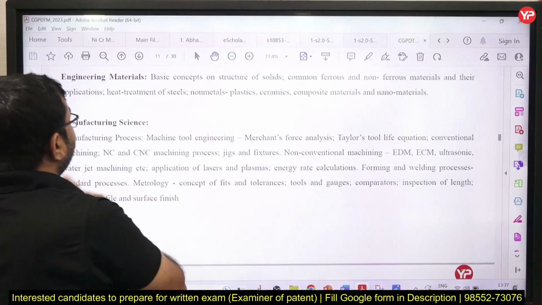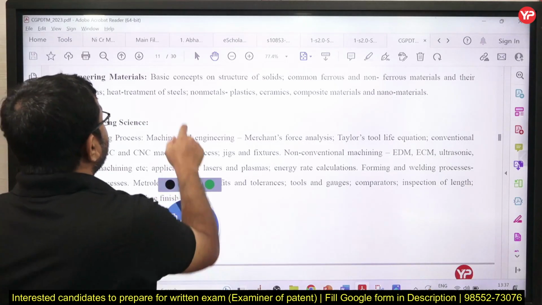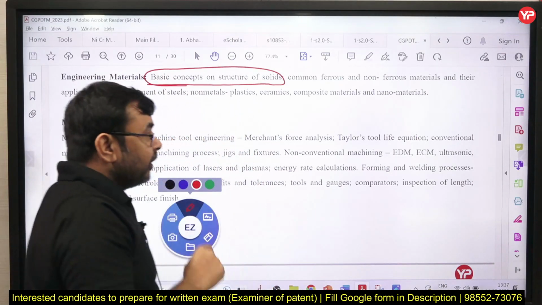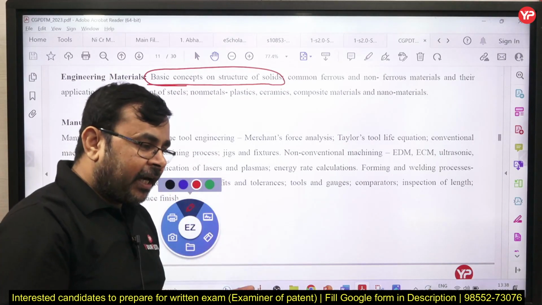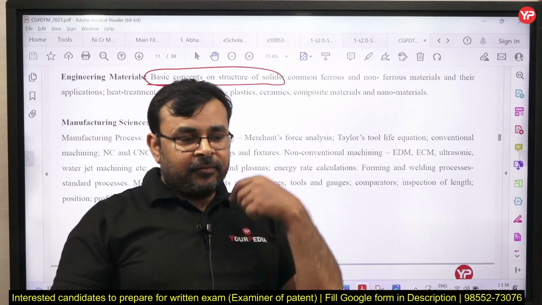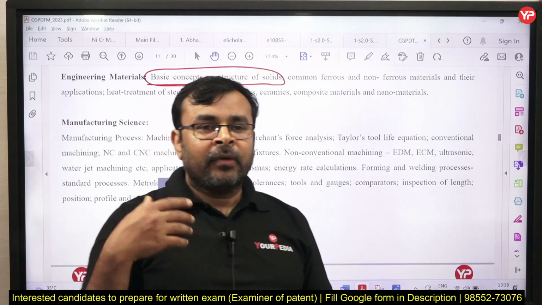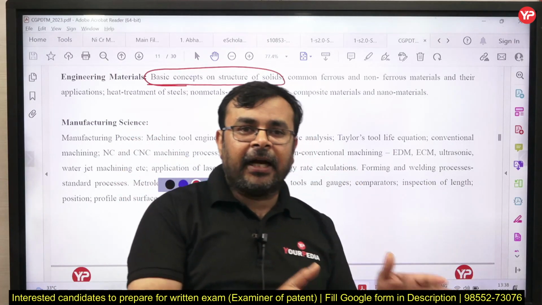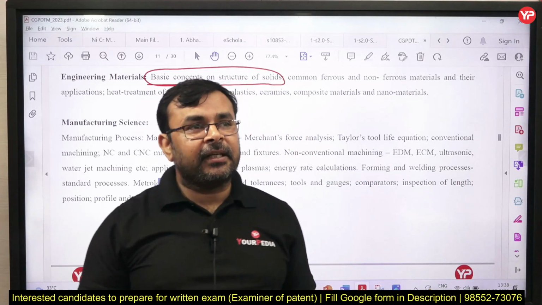If I talk about engineering materials, then you can see the basic concept of structure of solid, means this is a crystallographic chapter, correct. So in this they might ask a few questions from crystal defects, or how to determine number of atoms, coordination numbers in each unit cell, atomic packing factor, or sometimes they ask the interplanar distance, and they might also ask Miller indices, is it clear?